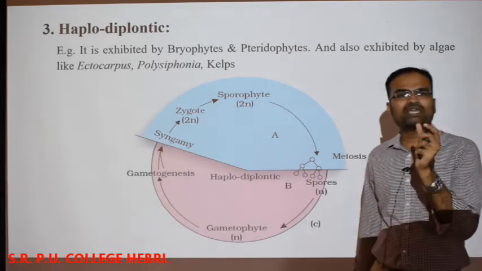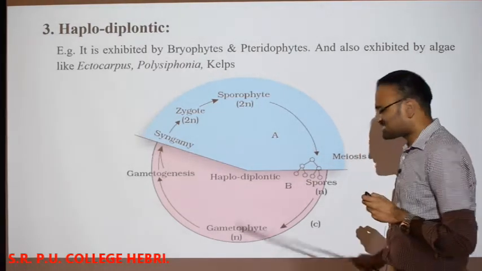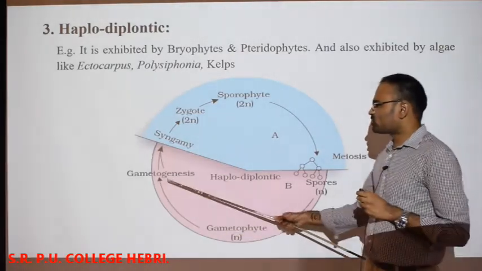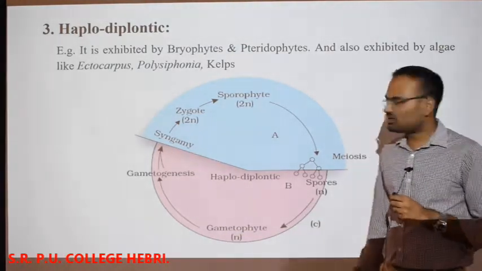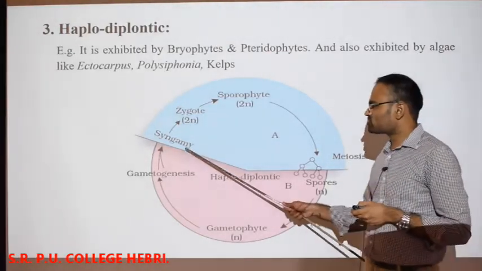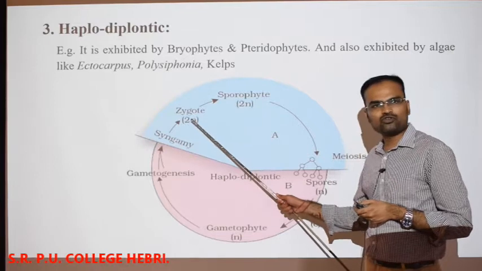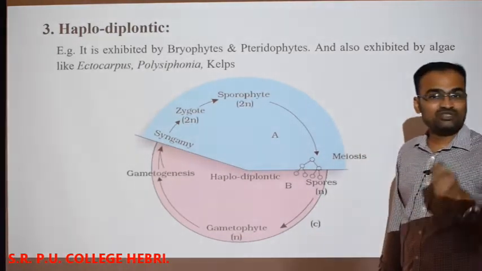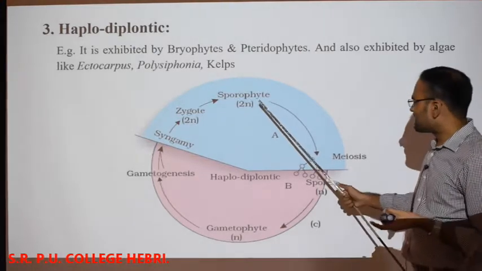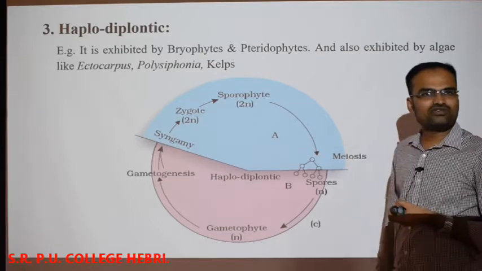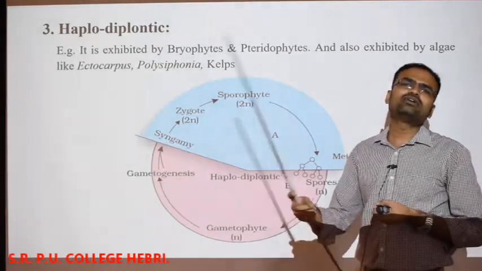In bryophyte, the main plant body is a gametophyte which is haploid, okay. Again by gametogenesis it is going to produce the gametes. Those gametes will fuse and zygote is going to form. That zygote develops into a sporophyte, okay, which is multicellular. Again in that sporophyte, meiosis occurs, spores are produced, and again a new gametophyte is going to form. This is regarding the bryophyte.